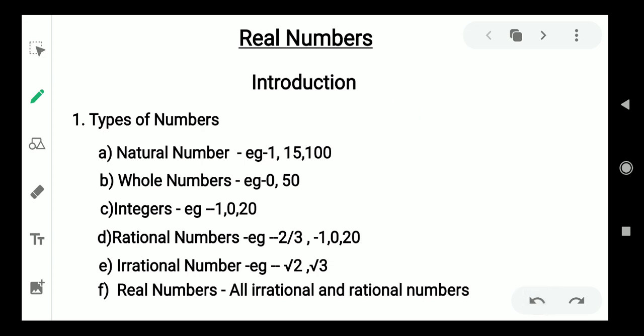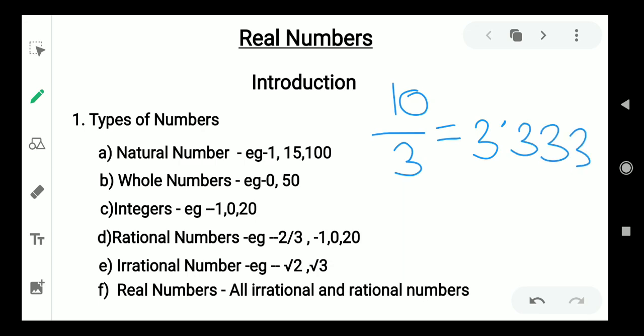Also, rational numbers can be non-terminating, but repeating. If we take the example of 10 upon 3, when we divide this number, we get 3.333 and so on. This we represent by giving it a bar at the top. This number is not terminating, but it is still a rational number, because after the decimal position it keeps on repeating. So this is all about rational numbers.